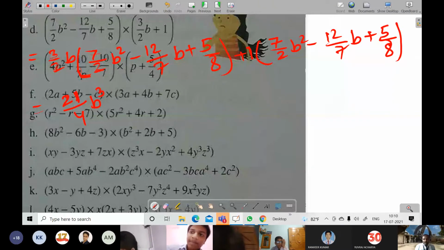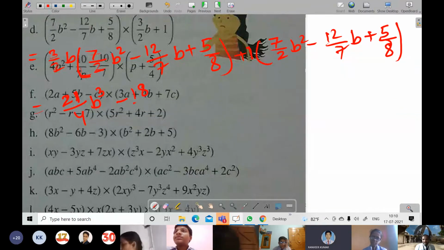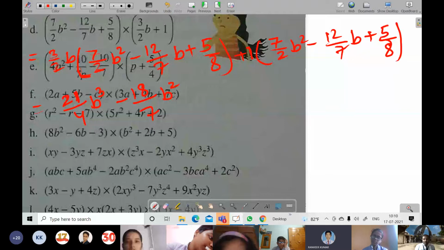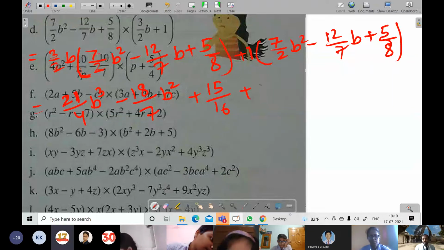In the same way, this will become, you can cancel also, 2 sixes are 12, then 6 threes are 18, so you can write minus 18 by 7 b square. In the same way, here it will not be cancelled, so it will become plus 15 by 16 b. Then after with b, 1.